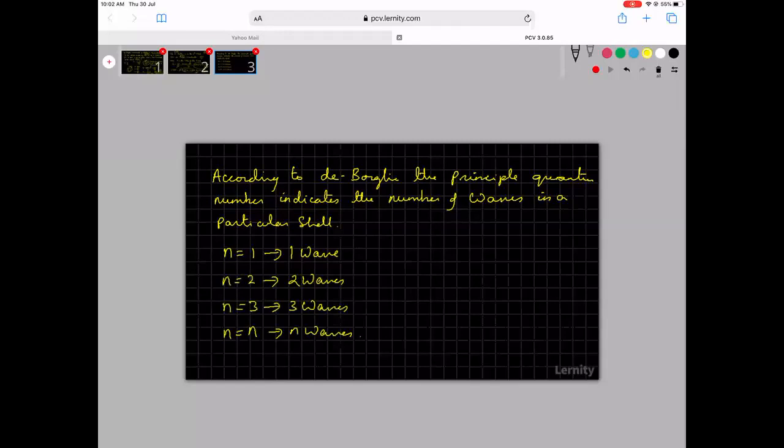So wavelength will be the length of one wave. That will become equal to 2 pi r by n, where r is the radius and n is the principal quantum number.